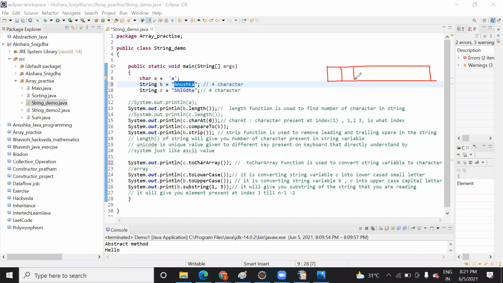They are just like an array, saved in cells inside the memory. A string is a group of characters, so your data will be saved like this.